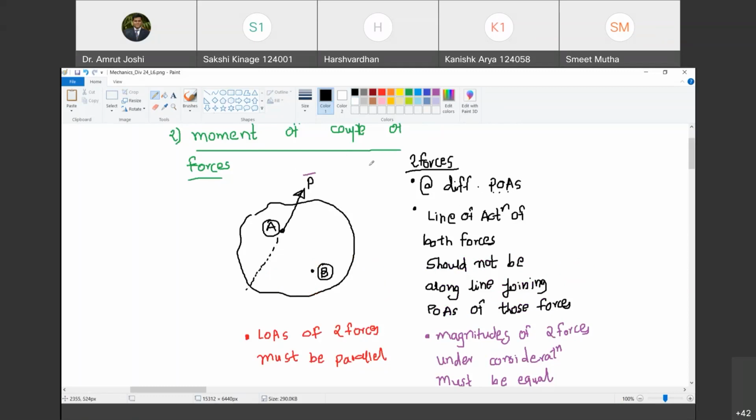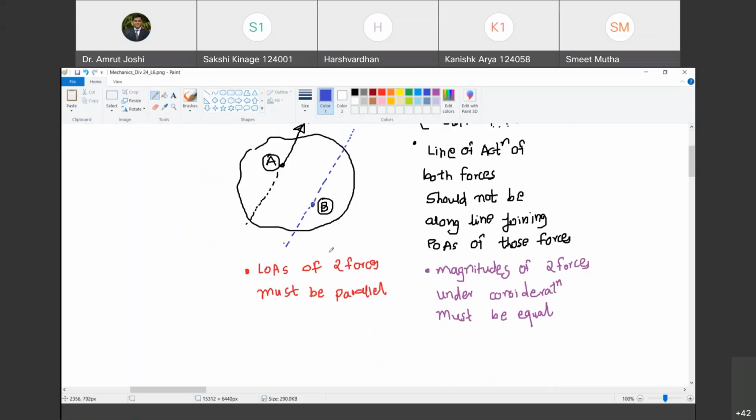Its line of action must be parallel to this line. So I am going to draw a line parallel to the line of action of P bar through B. Are you with me? Yes. So line of action of the second force must lie along this blue dotted line. Happy? Yes, sir. And there is one more condition. These two forces must be anti-parallel.